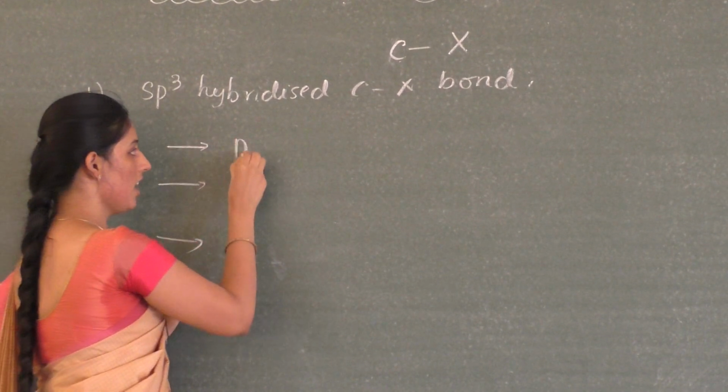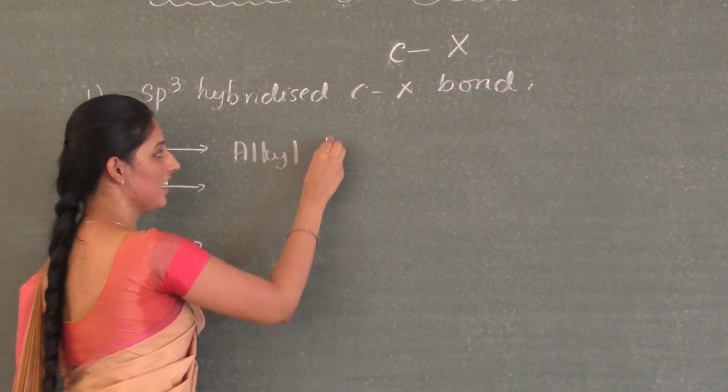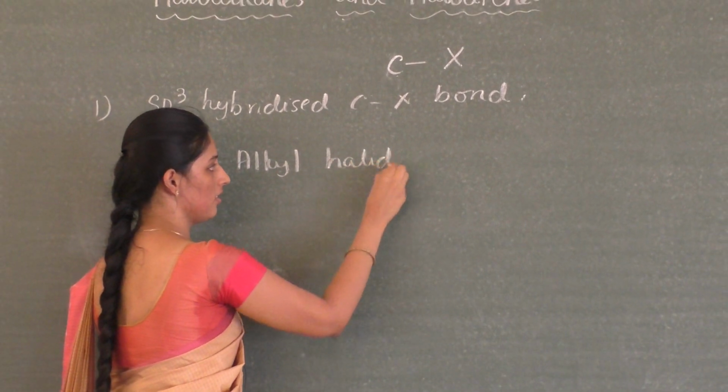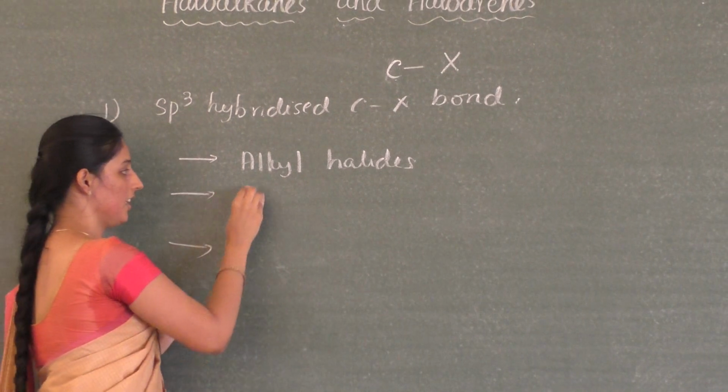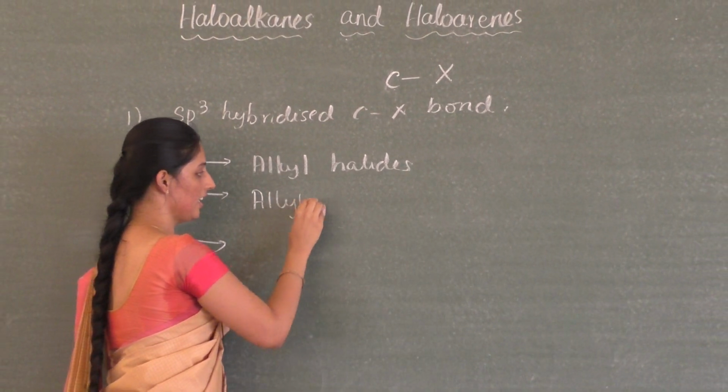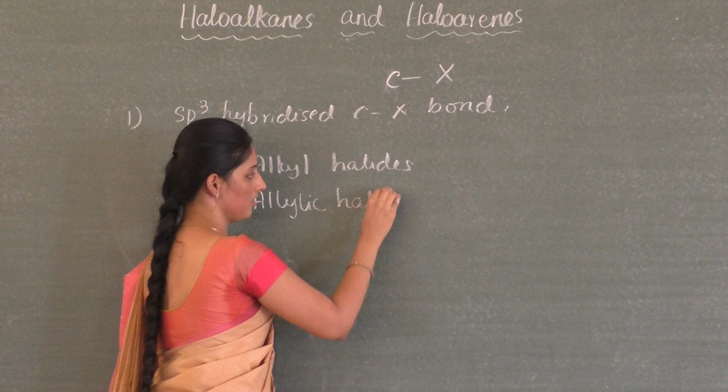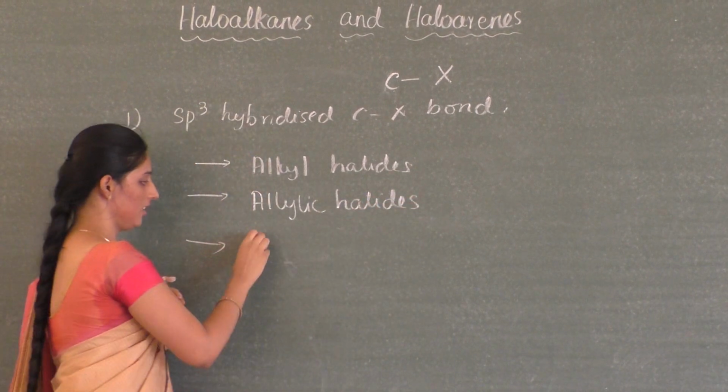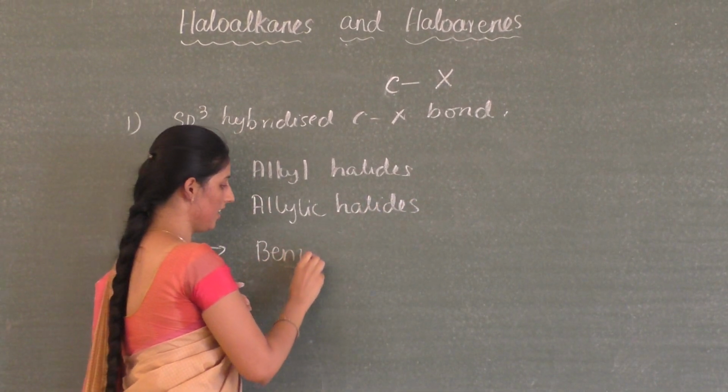Namely alkyl halides, and the next one is allylic halides, and the last one is benzylic halides.